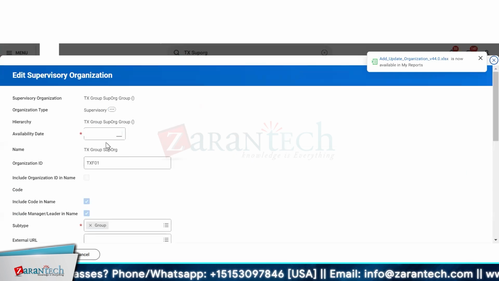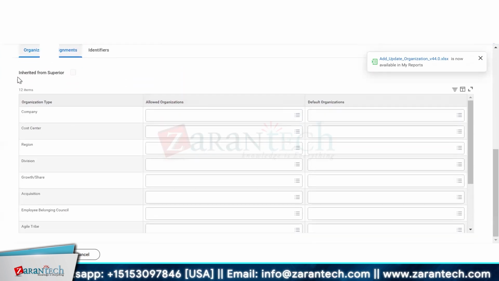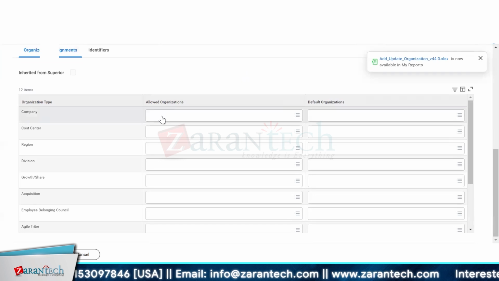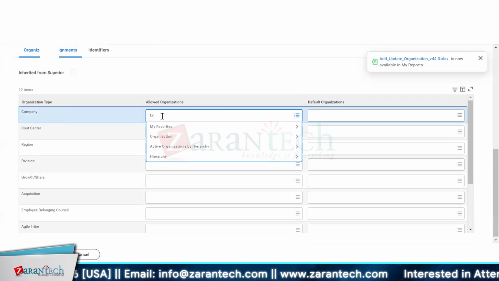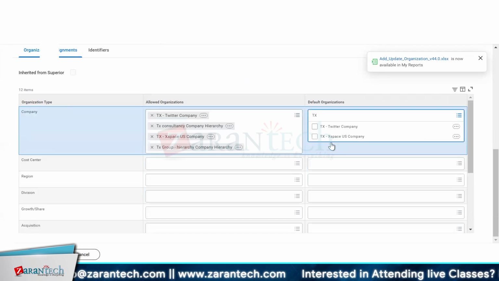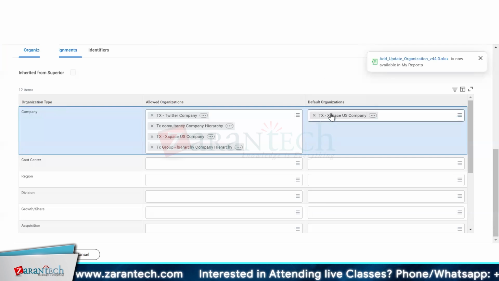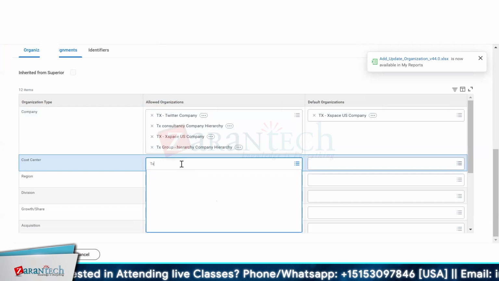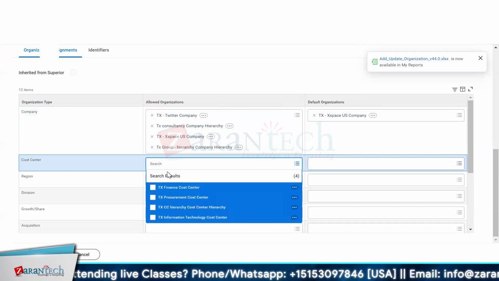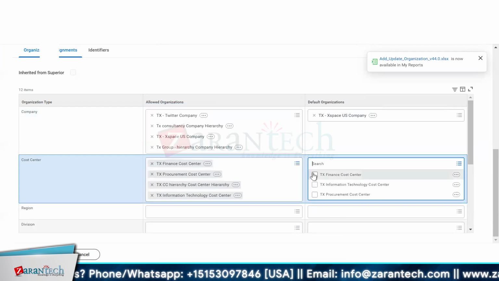I'm not changing the name, I'm not changing the assignments. If I go down, our organization assignments have appeared now. For company, I'm calling my company TX, all the companies, select all. And here the default company is what we will use. In the default companies, the hierarchy does not appear, only the organizations are coming, whereas in allowed organizations we have the hierarchy as well as the organization. Similarly in cost center, all the cost centers will be selected along with the hierarchy, and the default one is my finance one.